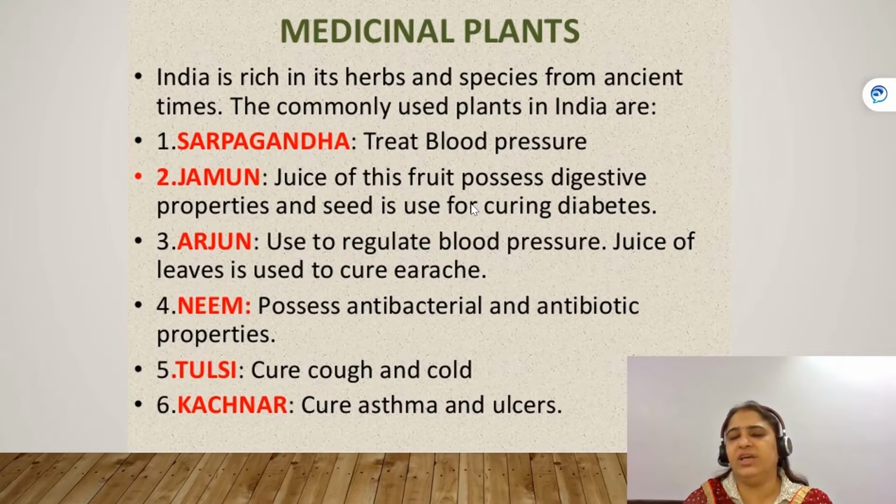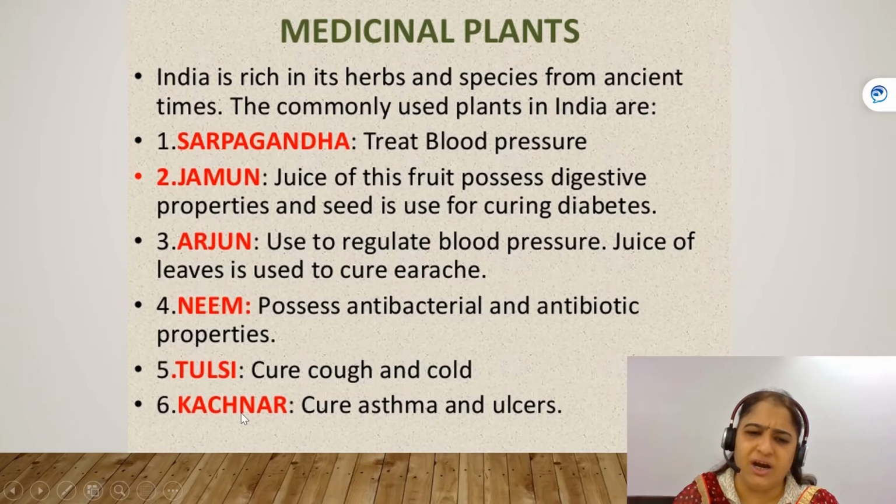Forests and the plants, they give us so much. We have discussed this thing from the beginning itself. But yes, plants have medicinal properties also. And India is well known for treating the diseases with these medicinal plants, with using these herbs and spices from ancient times. Sarpgandha, Jamun, Arjun, Neem, Tulsi, Kachnar, and more than that, eucalyptus, giloy, ashwagandha, gotu-kola. There are so many plants which are used in the treatment of various diseases in India.